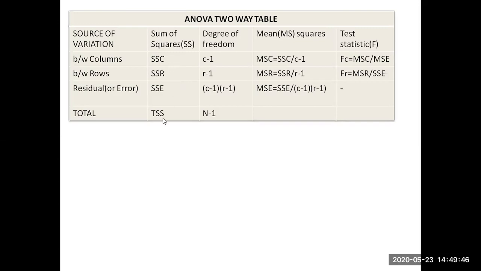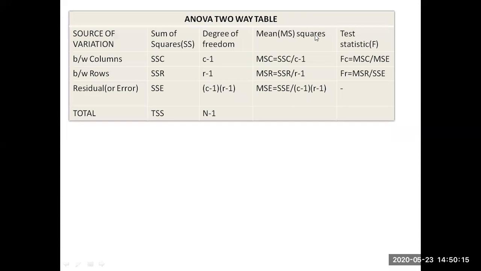Total is TSS, total sum of squares. Between the columns, the degree of freedom is C minus 1, so with 3 columns, 3 minus 1. Between the rows, we have nitrogen, phosphate and something else, so 3 rows. The residual error degree of freedom is C minus 1 into R minus 1, and for the total it is capital N minus 1.